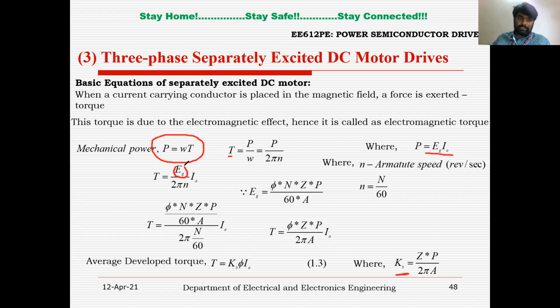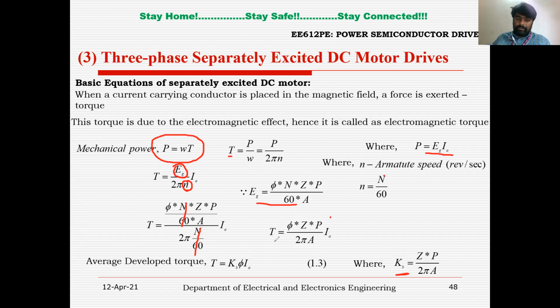From the last slide, we have seen EG equals phi Z N P by 60A, and N is the speed in revolutions per second, so small n is capital N divided by 60. Substituting, it is phi Z N P by 60A divided by 2 pi into N by 60. The N by 60 in the numerator and denominator get cancelled, so you will get this expression.